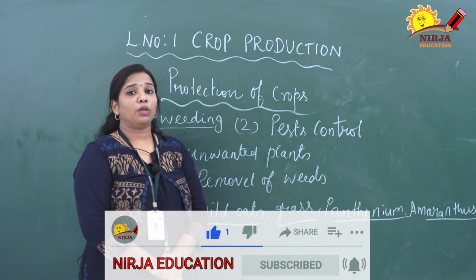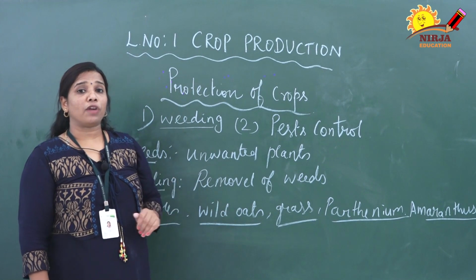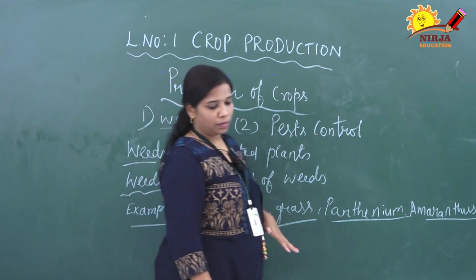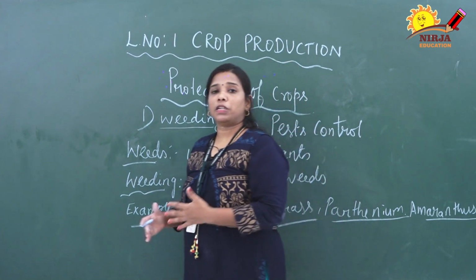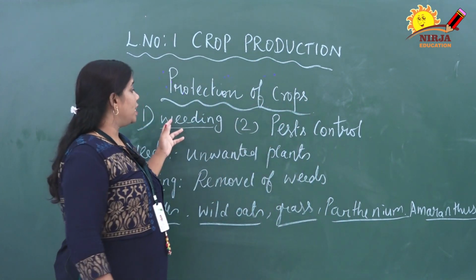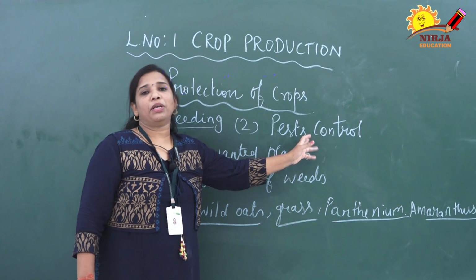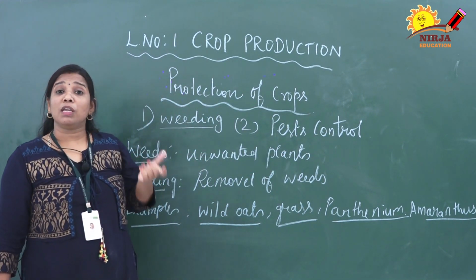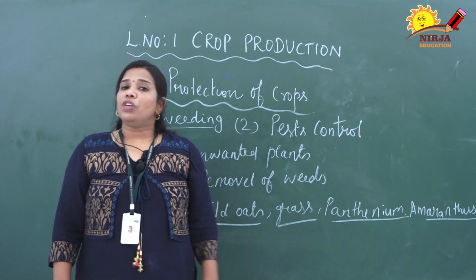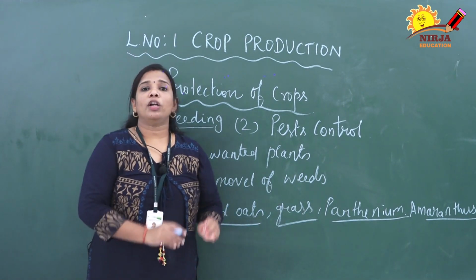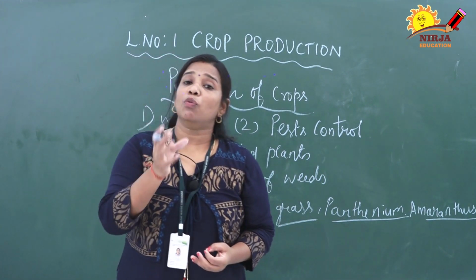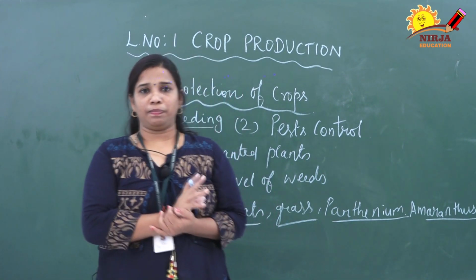In this session, we are going to discuss the continuation of agriculture practices, that is the protection of crops. How we have to protect the crops: by the help of weeding and the control of pests. Before knowing the term weeding, we should know what is meant by weeds. Weeds are nothing but unwanted plants which grow along with the crop plant. Those unwanted plants are called weeds.